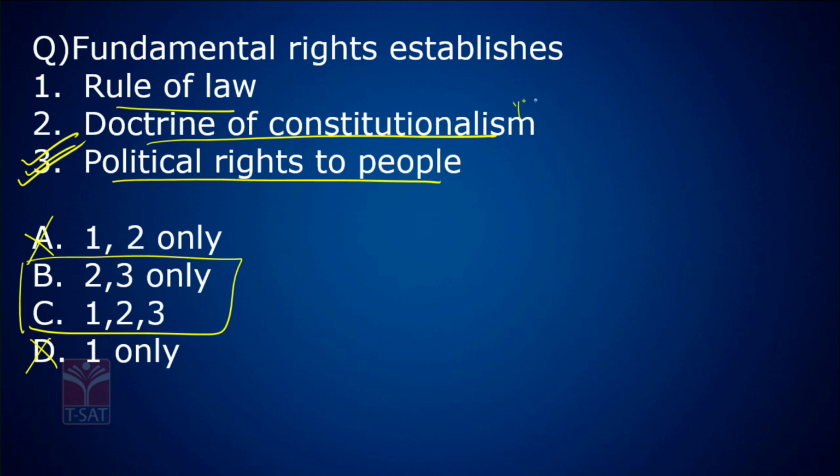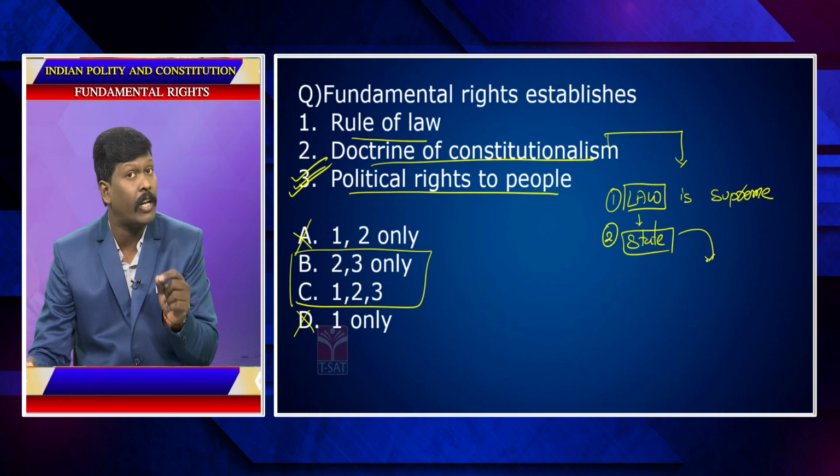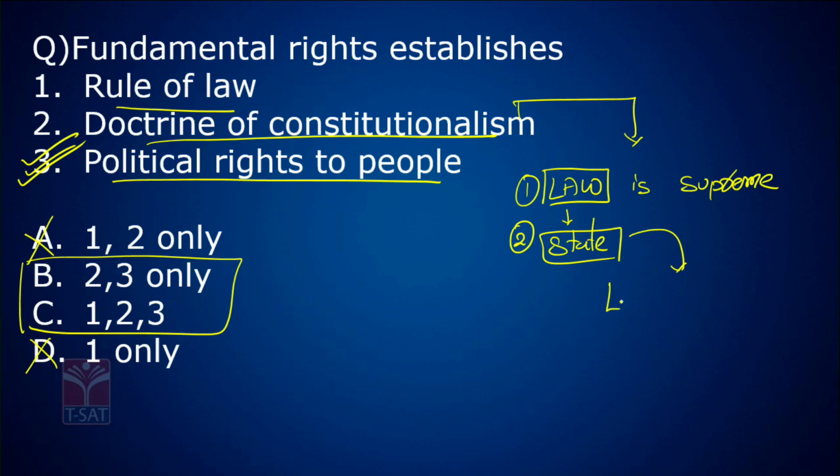Now, what is the meaning of constitutionalism? Go with 2 important things. 1. Law is supreme. 2. State has to follow that law. And if the state follows that law, the government functioning is limited. So, there is a limited government functioning.